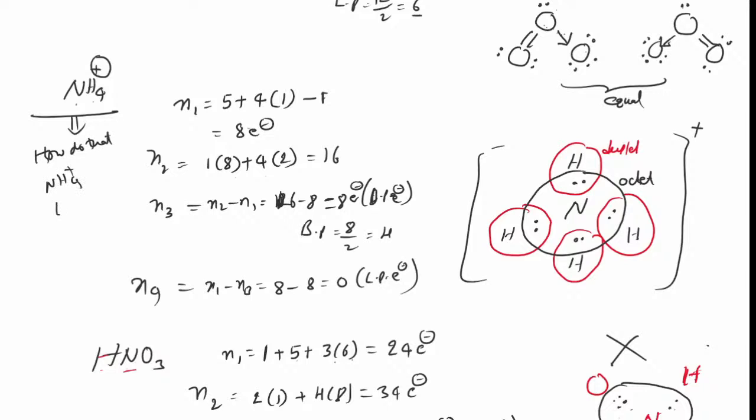Okay, we will discuss this point after the coordinate covalent bond, how NH4 plus was formed. But now I am explaining only the Lewis dot structure of NH4 plus. Why does it exist? 1, 2, 3, 4. 4 twos are 8 electrons, so it exists. That is why I can explain.